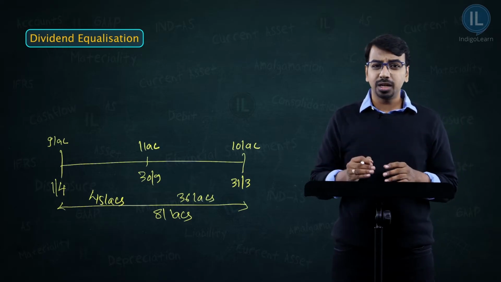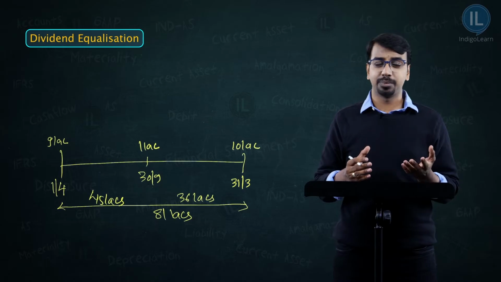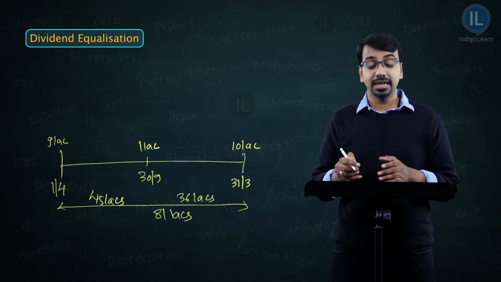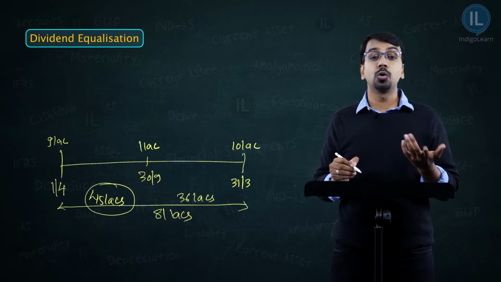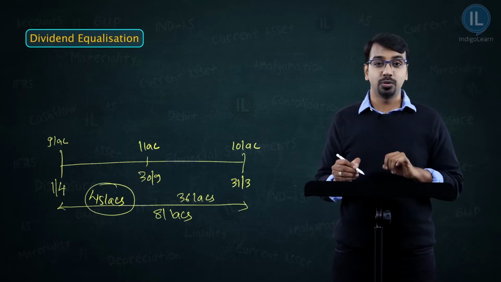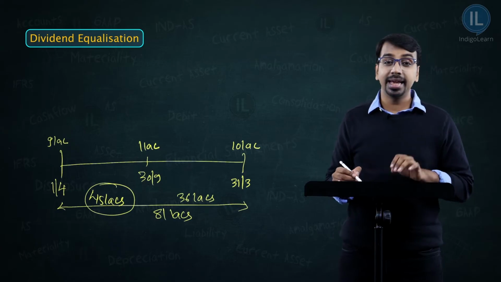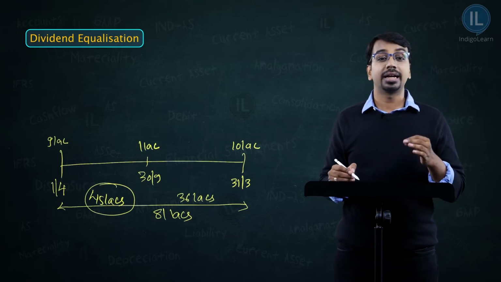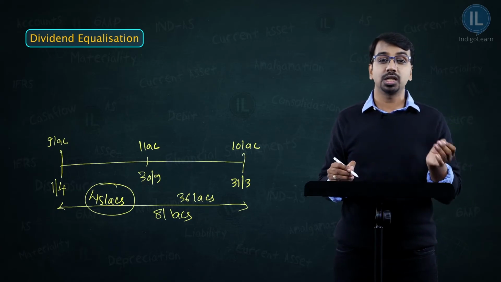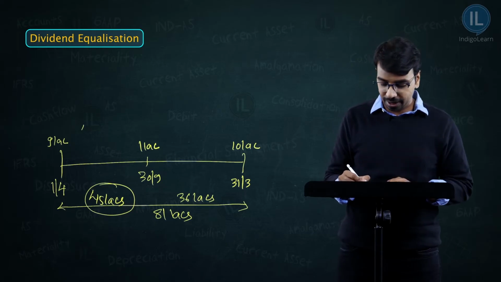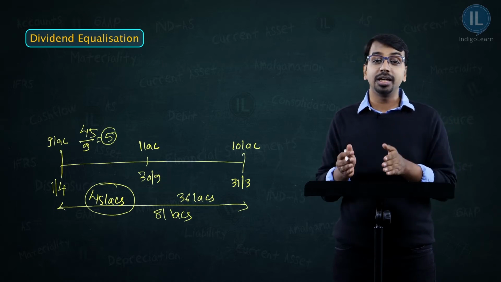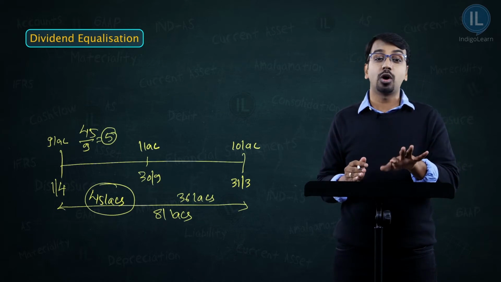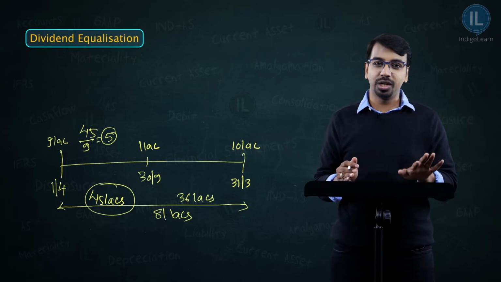Now, applying a similar concept of the partnership that we discussed some time back, this 45 lakhs that is earned in the first half of the year, this belongs to whom? This belongs to the 9 lakh unit holders. So, if I say 45 lakhs was earned for 9 lakh unit holders, how much was earned per unit? 45 divided by 9, they earned 5. So 5 rupees per unit was earned in the first half of the year. So that is what belongs to the 9 lakh unit holders.